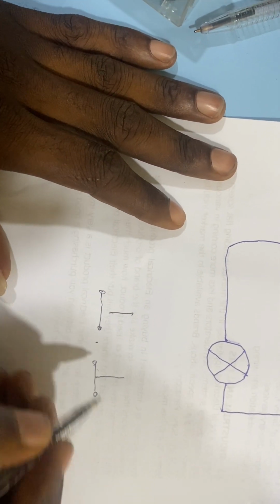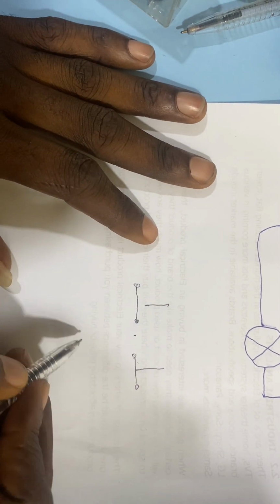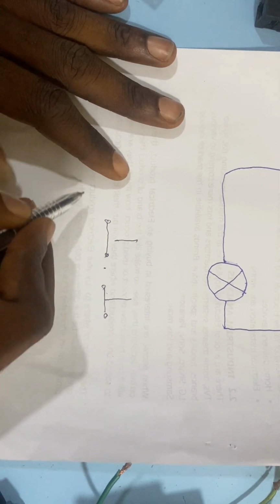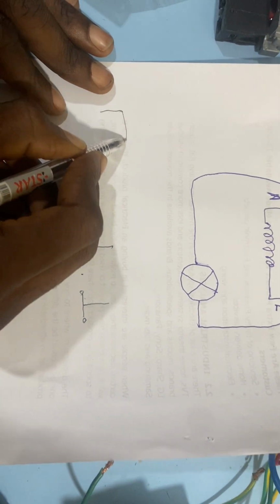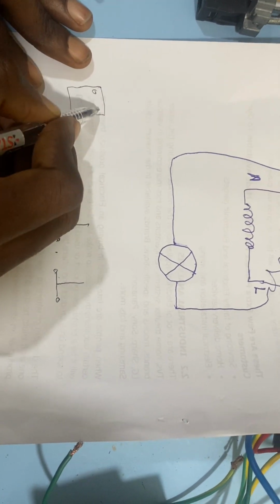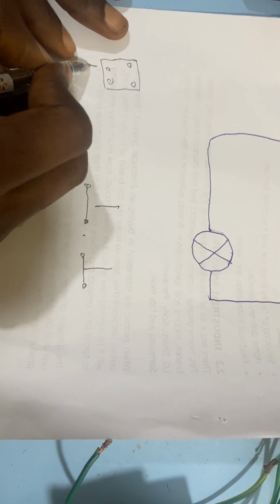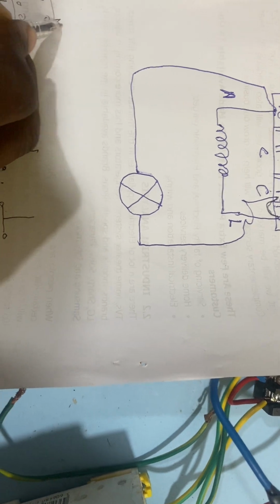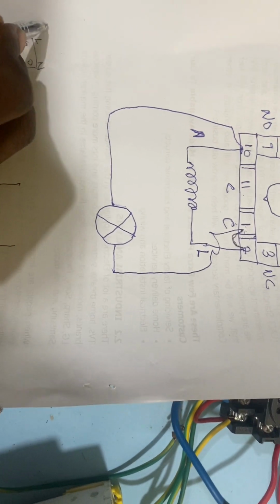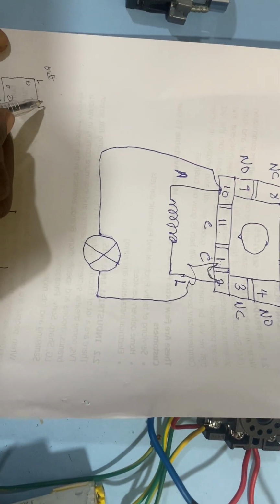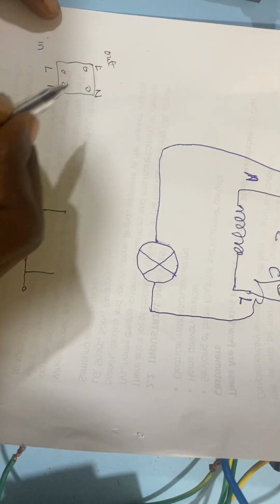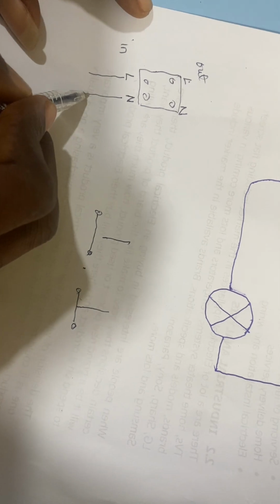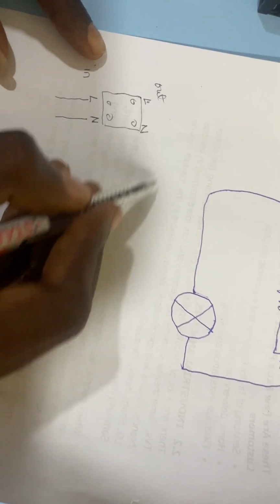So the live from our circuit breaker is going to enter here. This is the circuit breaker. So this is our live, this is our neutral. This is live and this is neutral. So this is in, this side is out. So the live from the circuit breaker, this is the input going to the supply, and this is the output to our load.